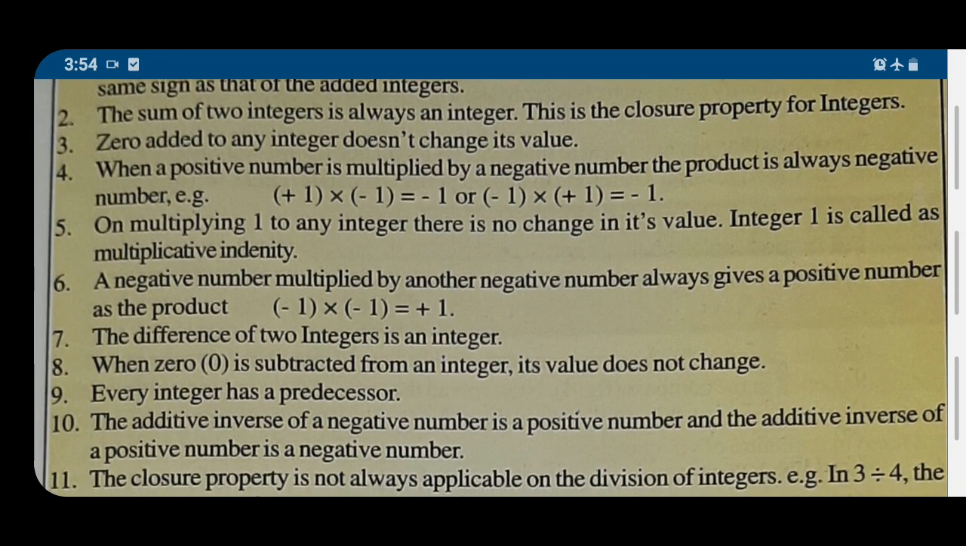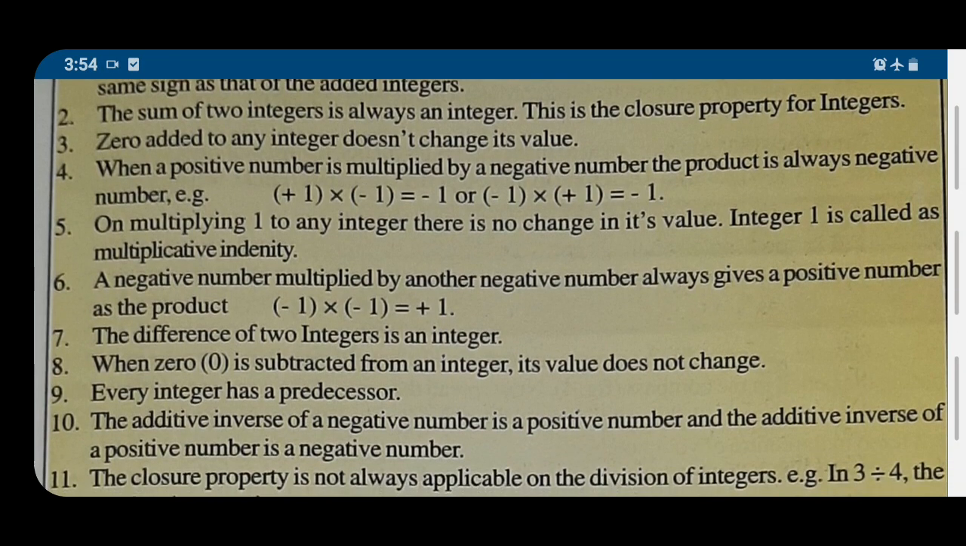When a positive number is multiplied by a negative number, the product is always a negative number. We had studied this. Positive times negative, we will get negative. If negative times positive is there, that time also we will get negative. Point number 5: on multiplying 1 to any integer, there is no change in its value. Integer 1 is called the multiplicative identity.